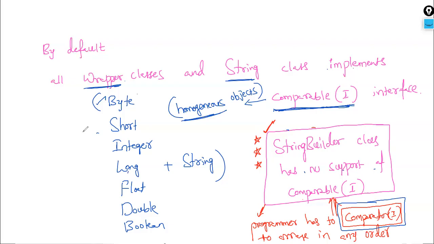And one more important point, in which package is this comparable interface present? You can guess it. Which package? Yesterday we were using TreeSet to compare the elements by using integer kind of data and also string kind of data. Then as a programmer, are we importing any statements there? No, we didn't write any import. Then by default, which package is available? Java.lang package. So this comparable interface is present in java.lang package.